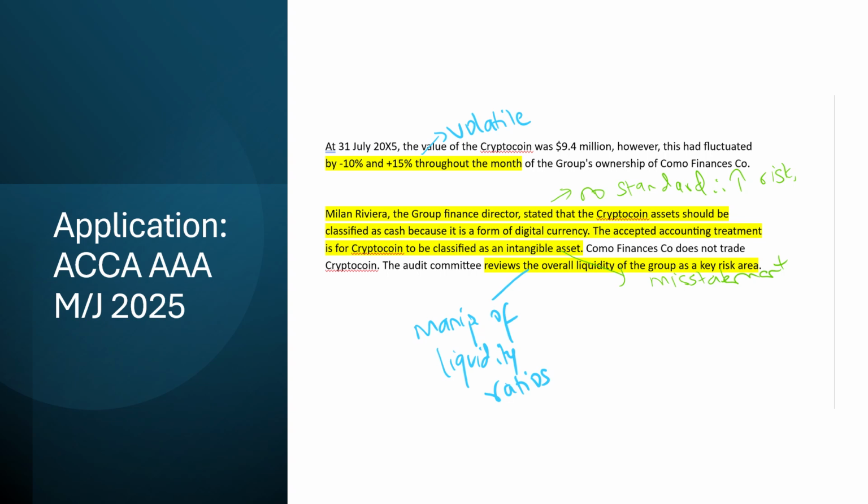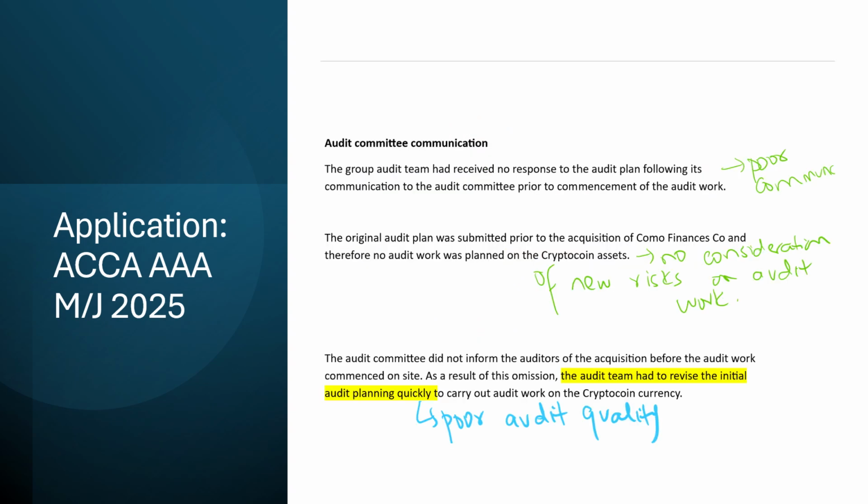So there's a misstatement. Como Finances does not trade crypto coin, and the audit committee reviews the overall liquidity of the group as a key risk area. So we were already concerned about liquidity. I should now be more concerned about the fact that there could be a lot of manipulation, particularly because liquidity is a key area. So this is basically the background information given about what has actually happened.